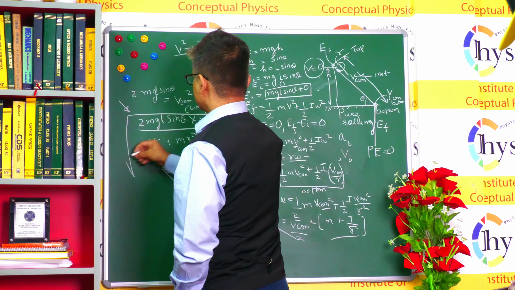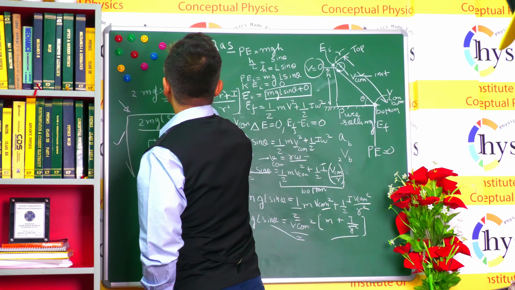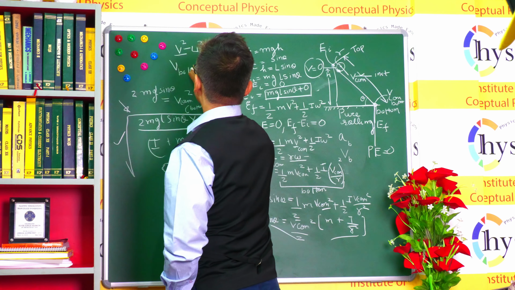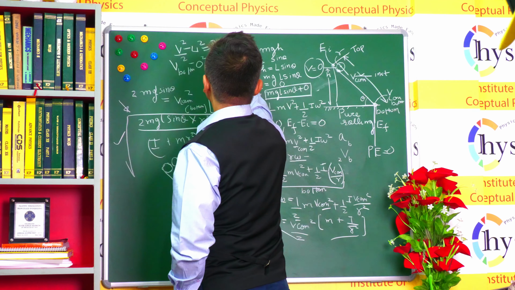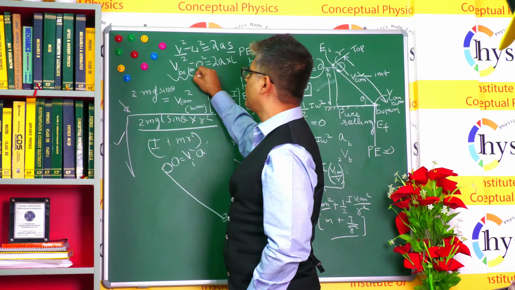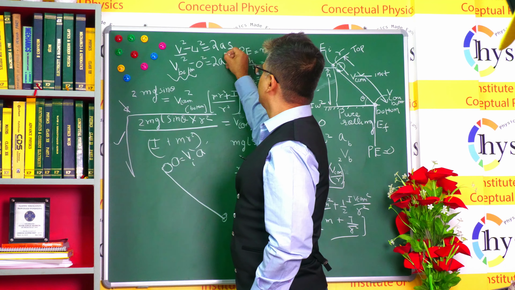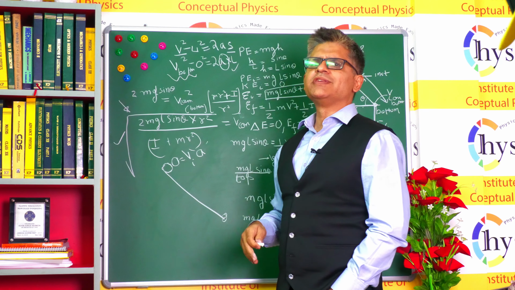The final velocity is this. So you can put this expression and we can write v bottom square minus 0 square is equal to 2a into L. With the help of this expression, you already know the velocity at the bottommost point. You know the length of the ramp. You can find the acceleration of the body when it reaches down.